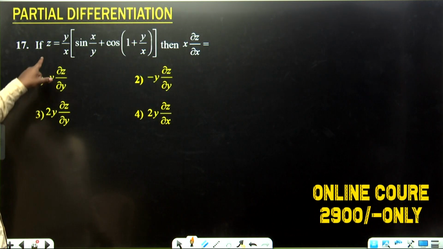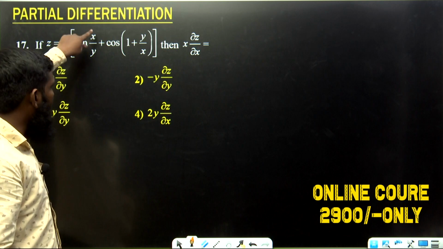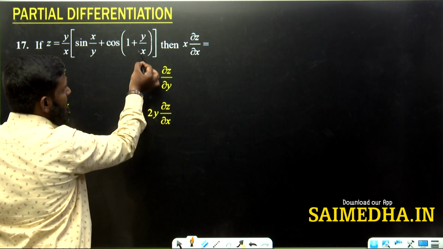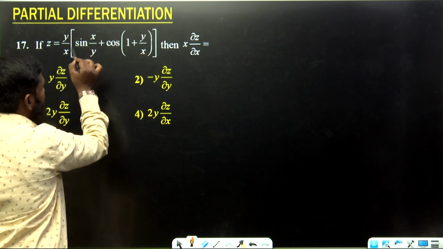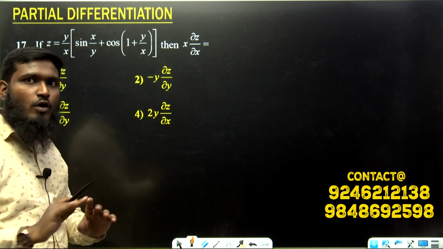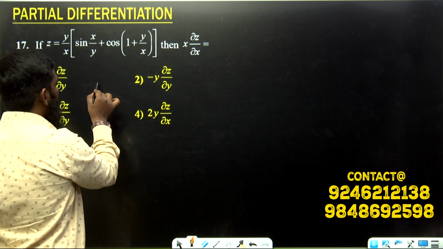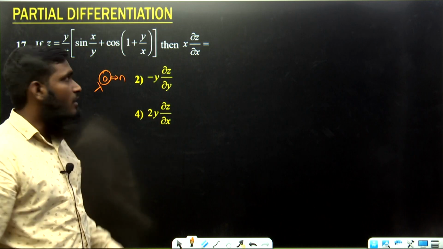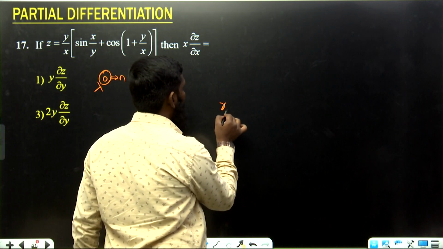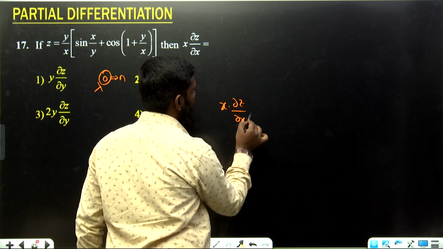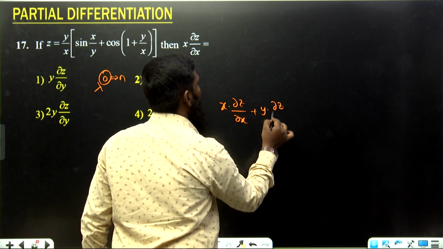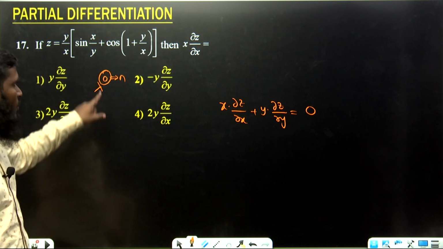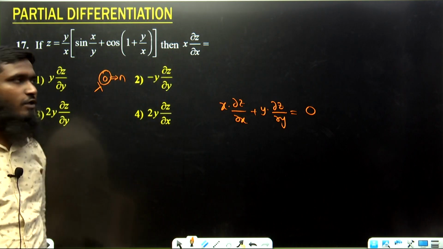Now next question. If z is equals to y by x, sin x by y plus cos of 1 plus y by x. Over here lambda cancel, lambda cancel. If you are not getting any lambda over there, then we take lambda power 0. What is n value now? 0. Now whenever we are writing this question, x into dou z by dou x plus y into dou z by dou y is equals to 0. We are getting the answer as 0 over here, because n value 0 means we will be getting the answer as 0.